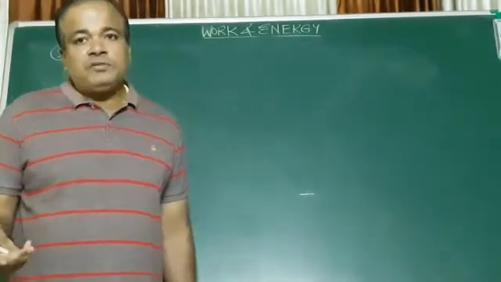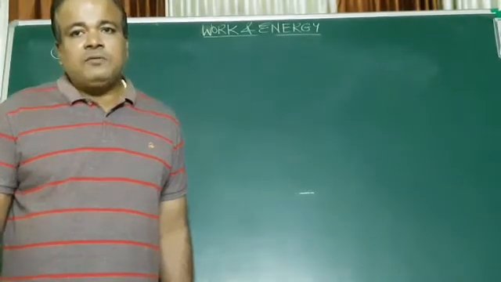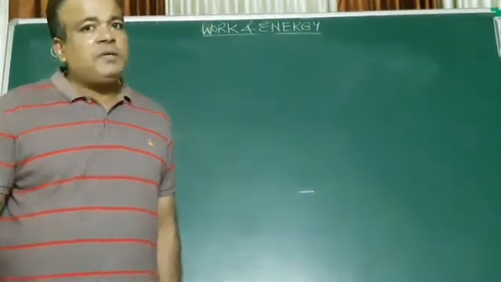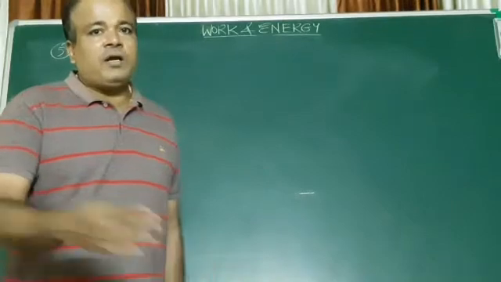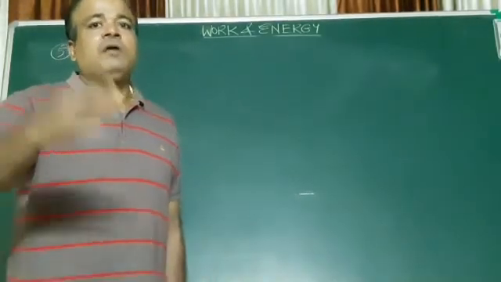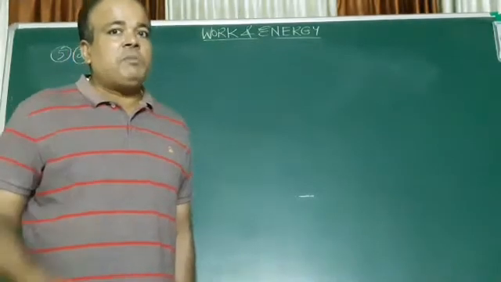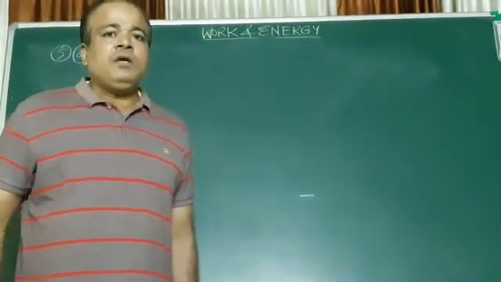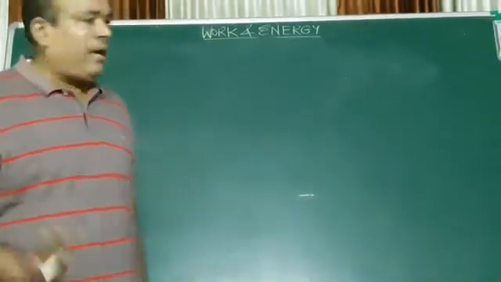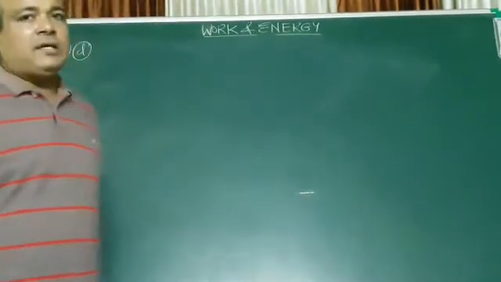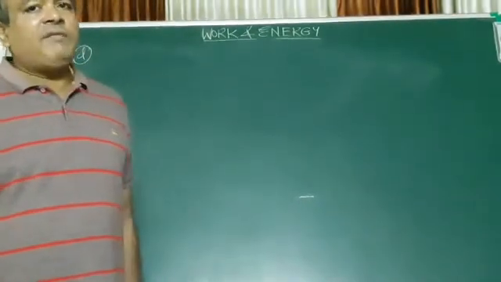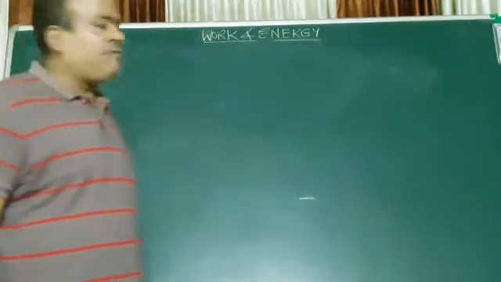Now of course the speed has increased, and there's a displacement. The car has moved, no? When the car is moving at a particular speed, there is some distance covered. So whenever there is a displacement, that means work is done by pressing the accelerator. So how much work is done? And the mass of the car is given as 1500 kg.